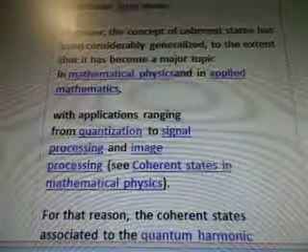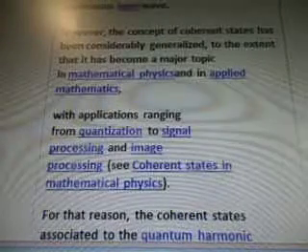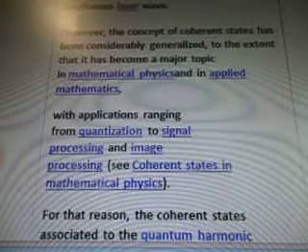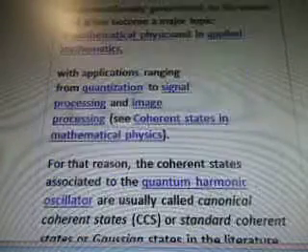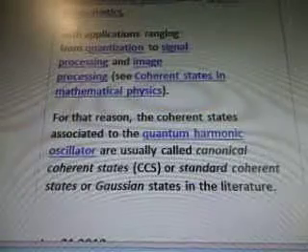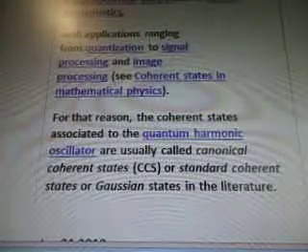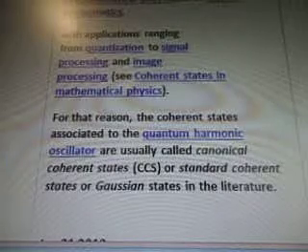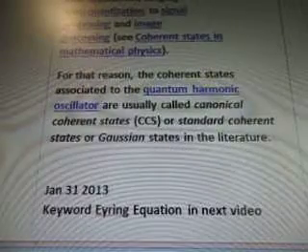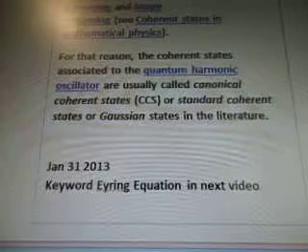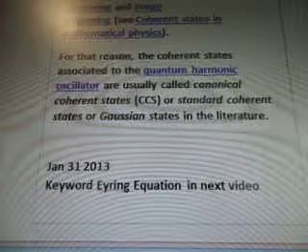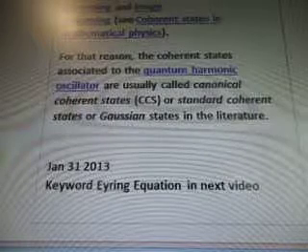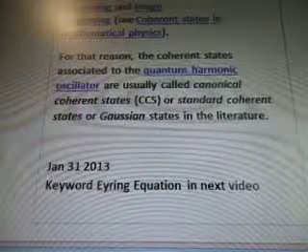However, the concept of a coherent state has been considerably generalized to the extent that it has become a major topic in mathematical physics and in applied mathematics, with applications ranging from quantization to signal processing and image processing. See coherent states in mathematical physics. For that reason, the coherent states associated to the quantum harmonic oscillator are usually called canonical coherent states, CCS, or standard coherent states or Gaussian states in the literature.